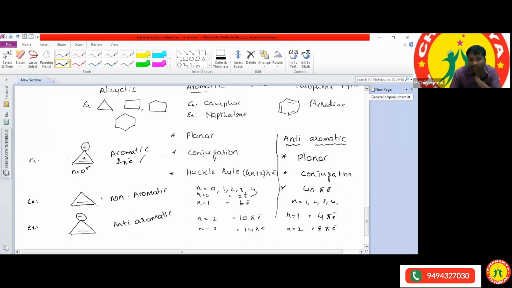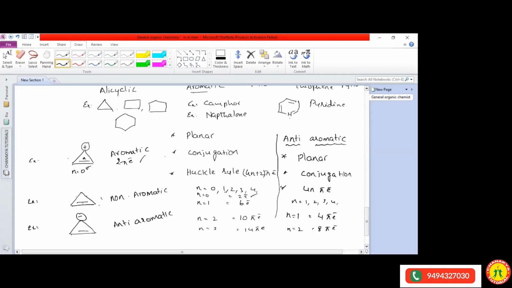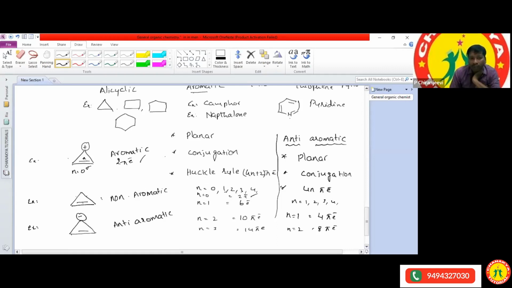Is the second condition satisfied in the second structure? No, sir. No, ma. Then what about the third condition? Huckel rule. It also contains 2 pi electrons only, right? Okay, it contains 2 pi electrons. So if any one of the conditions is not satisfied, we call it non-aromatic.